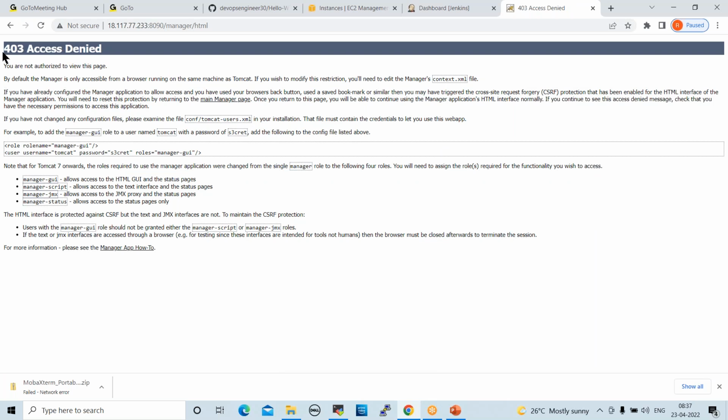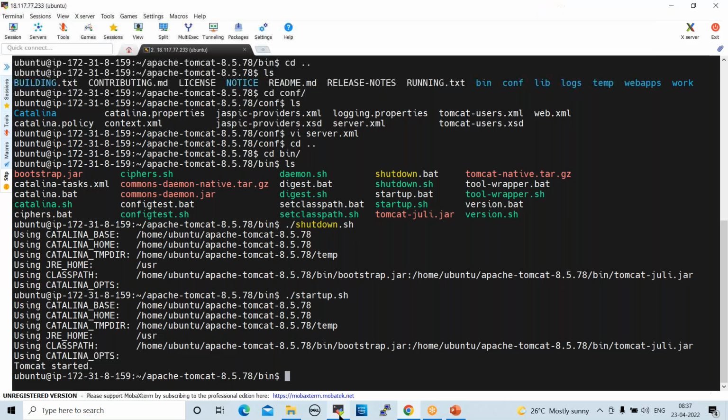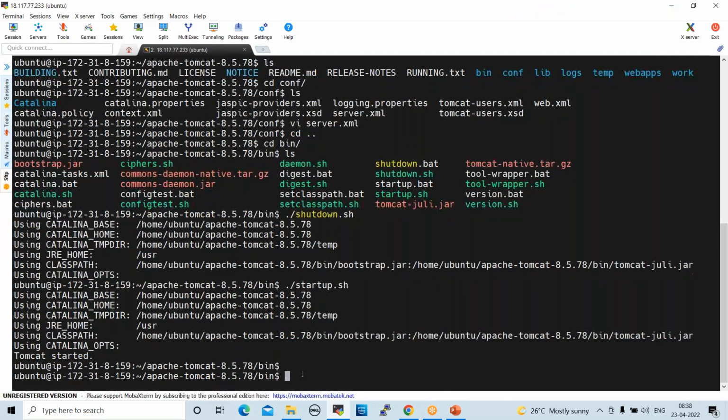See here. Now it is showing 403 access denied. Some issues are there in the context.xml file. It is showing, see here: if you wish to modify this restriction, you need to edit the manager's context.xml file. Then only can we access this. Once we modify this file, then we can access. Okay. Now what we will do, context.xml, we have to modify here.